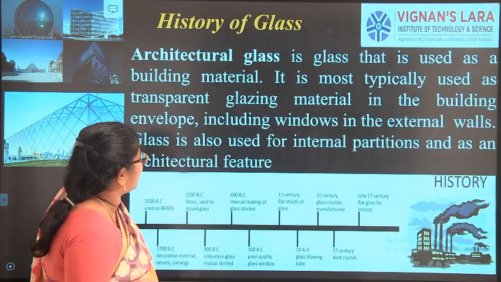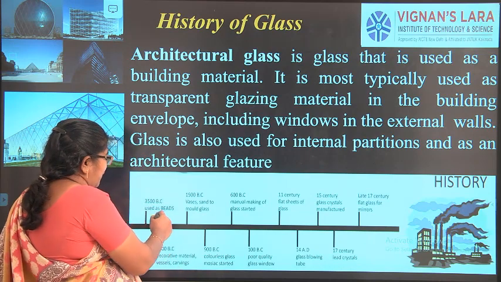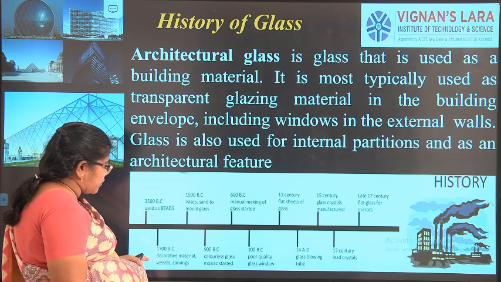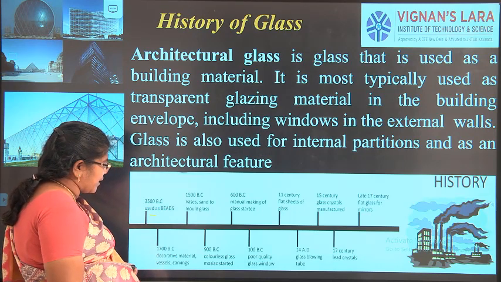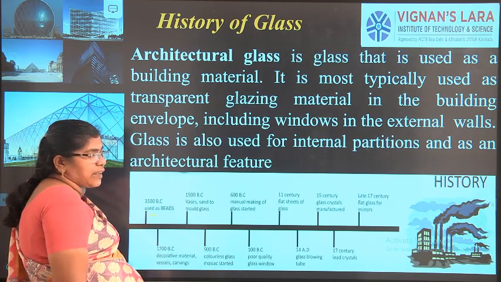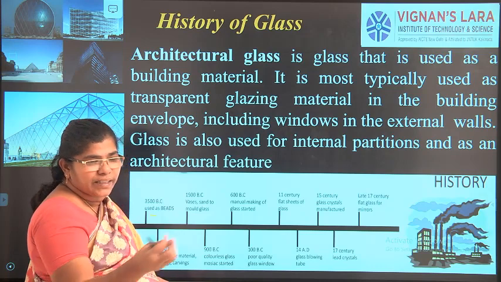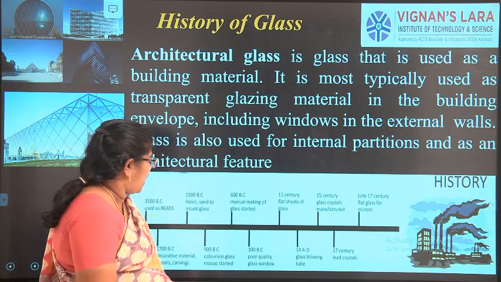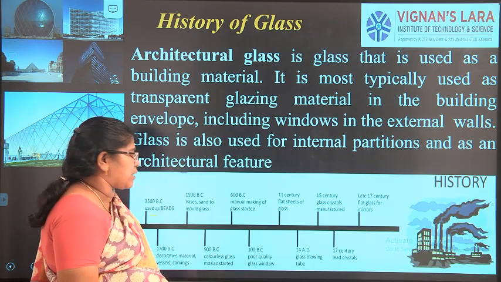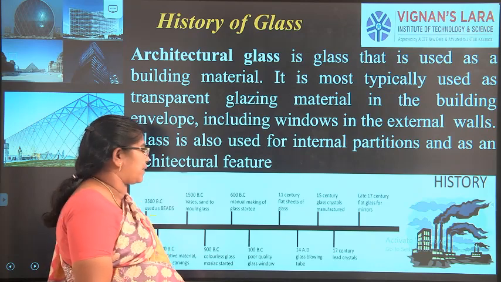Before going on with the class, once again you will see now. In 3500 BC we used glass as beads. In 1700 BC it was used as a decorative material, vessels and carvings. In 1500 BC it was used as vases, a decorative material in the home. In 900 BC we used colorless glass as a mosaic material. Mosaic also has so many glass particles in it.